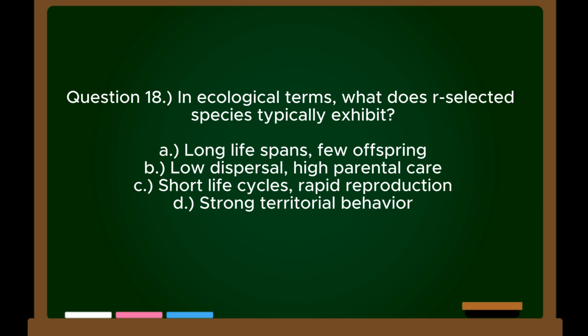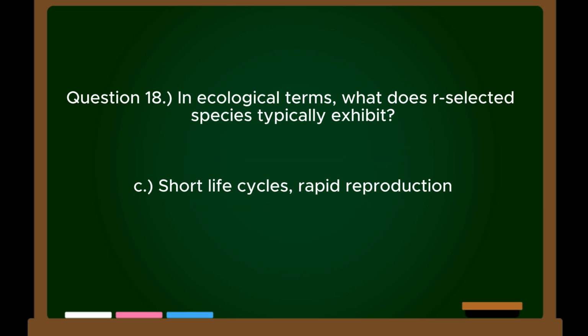Question 18. In ecological terms, what does an r-selected species typically exhibit? A. Long lifespans, few offspring. B. Low dispersal, high parental care. C. Short life cycles, rapid reproduction. D. Strong territorial behavior. Correct answer, C. Short life cycles, rapid reproduction.